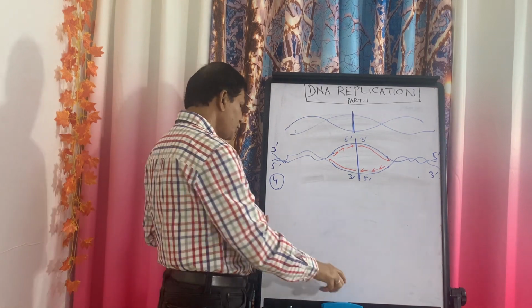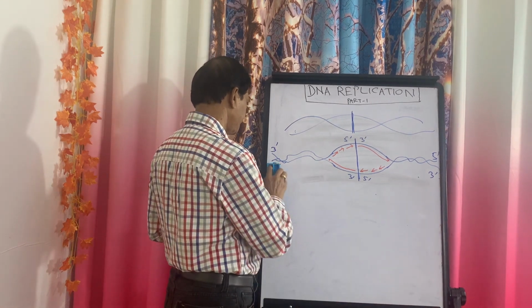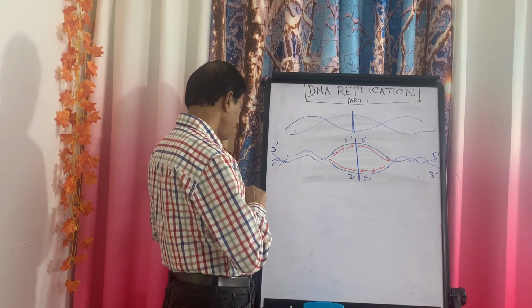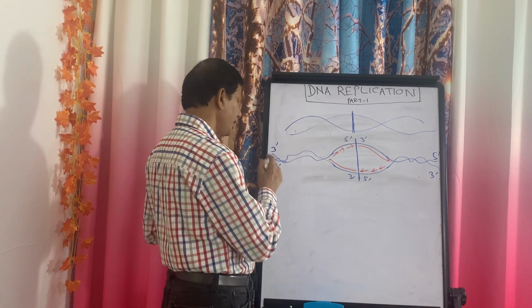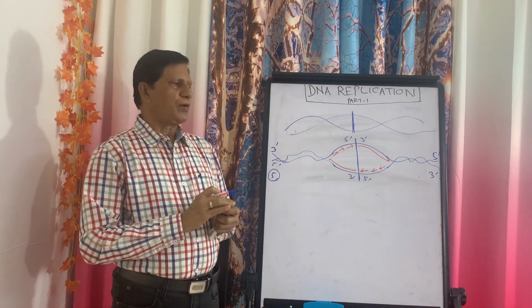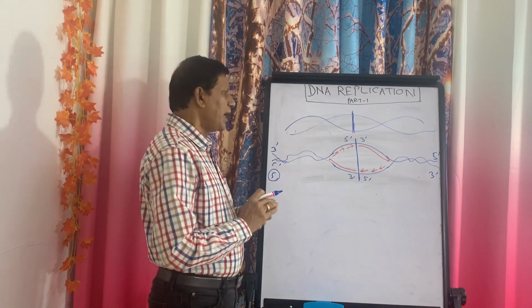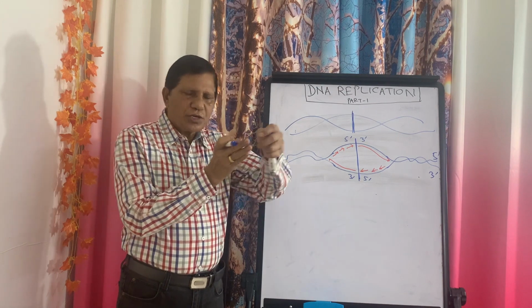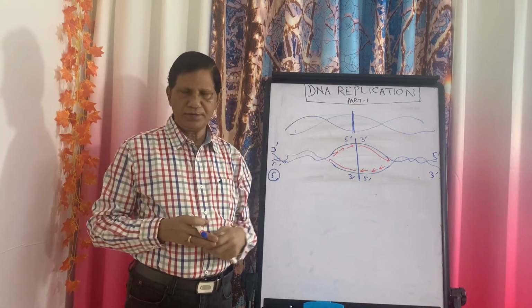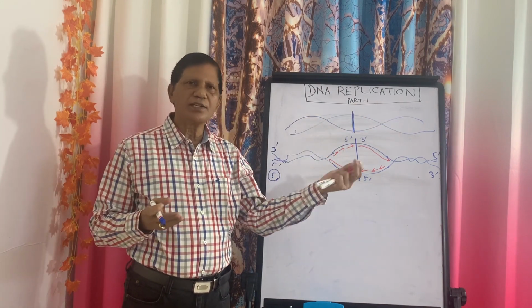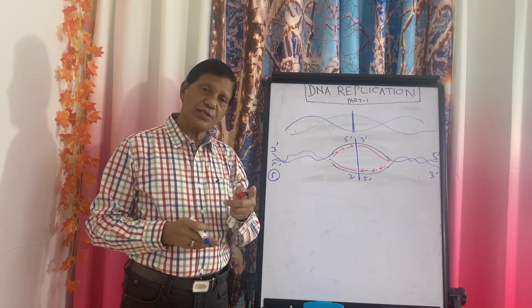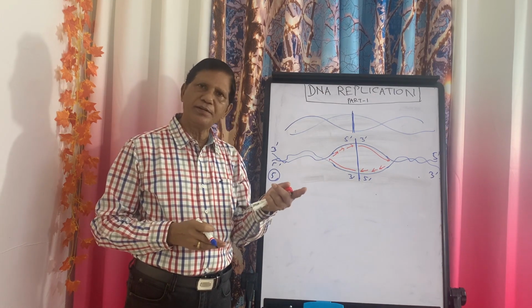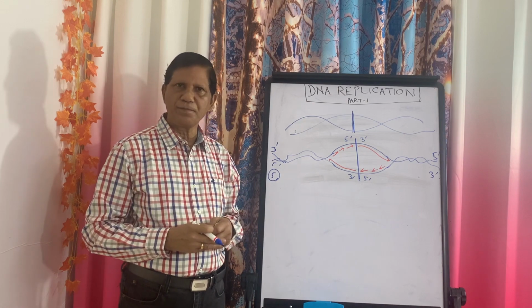Now you come to step number 5. In the next step, what will happen? From this point of origin, the 2 strands of the DNA are to be separated, because unless they are separated, replication cannot take place, because each strand of the DNA will act as a template and a new one will be synthesized.